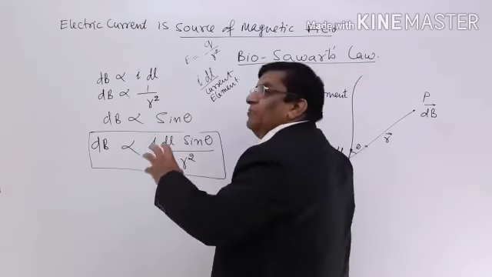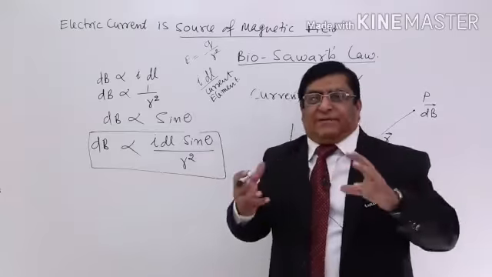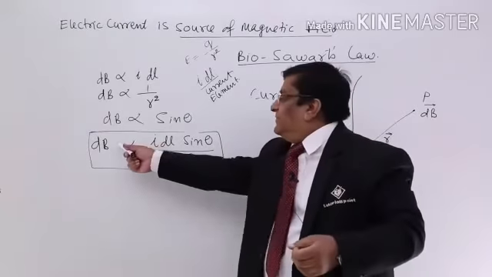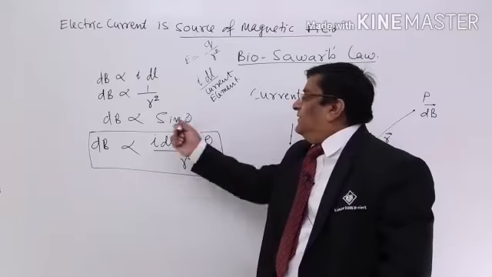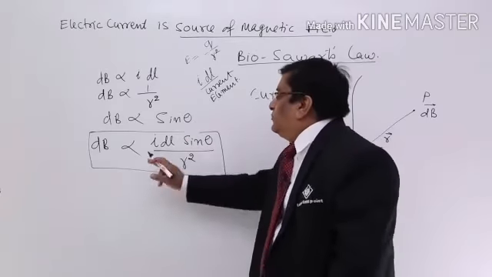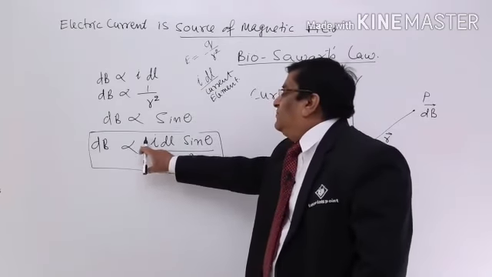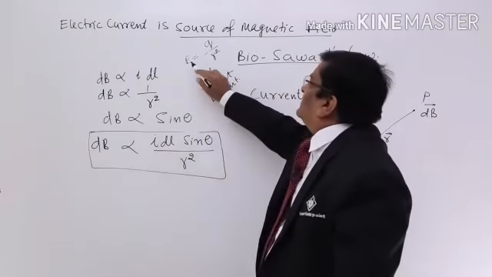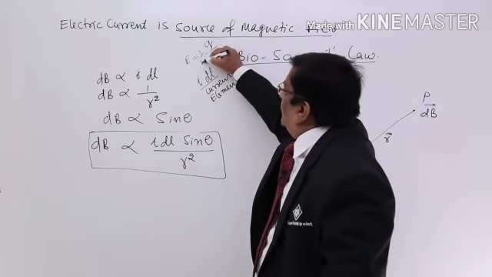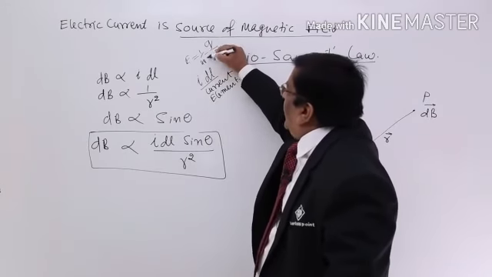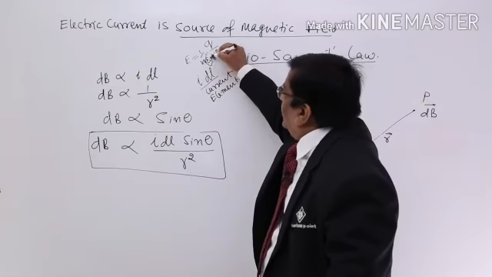So his formula was very much affected by Coulomb's law, so he made it this way. Now to make it equal, there has to be a constant here, and he says when we make this equal, there is a constant which is 1 upon 4 pi, of course a number, and this epsilon naught.